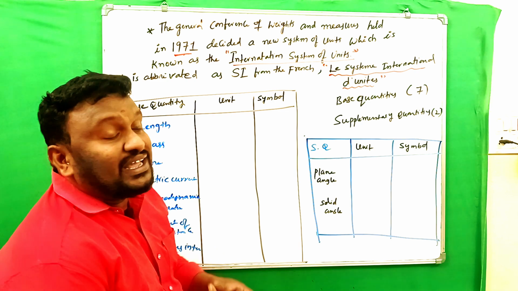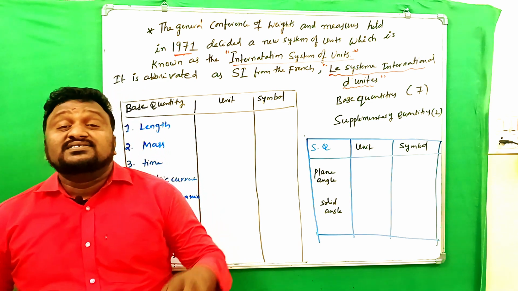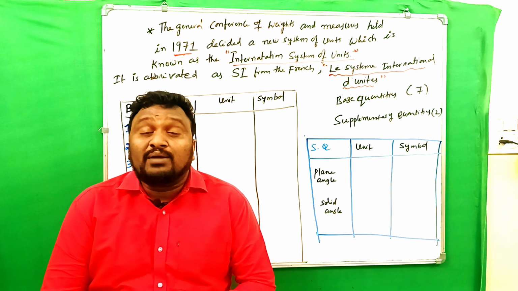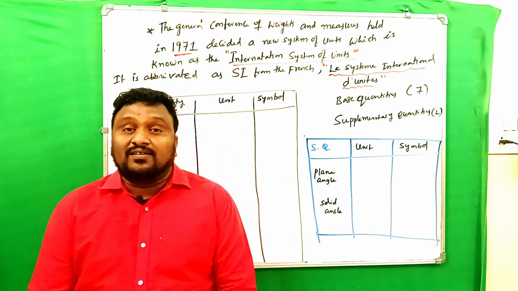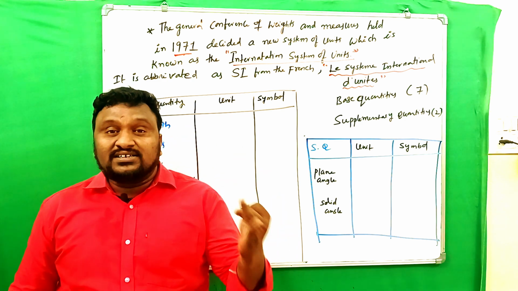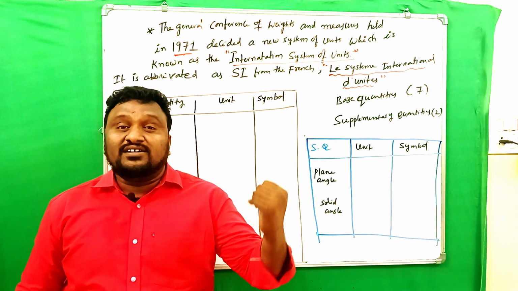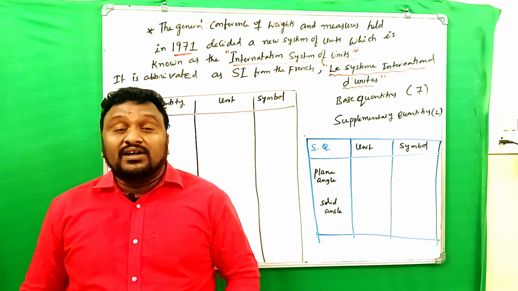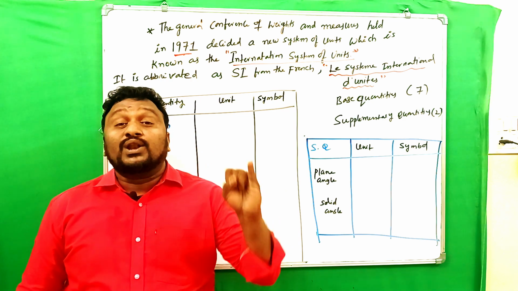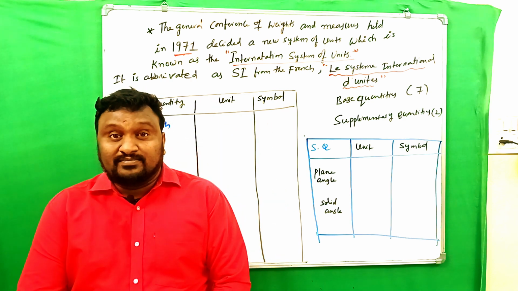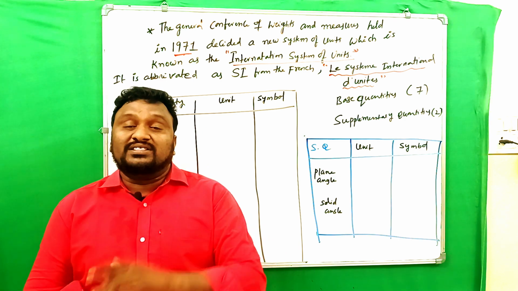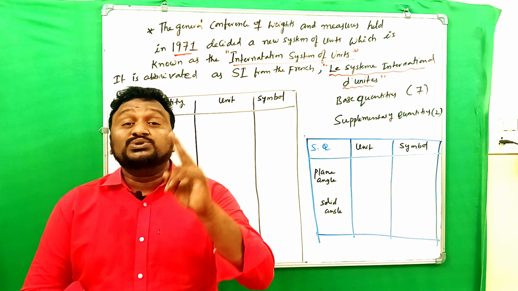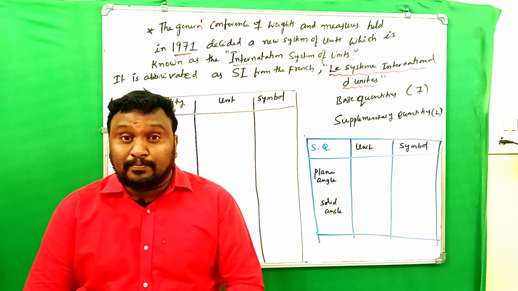So according to the SI, there are 7 fundamental quantities or 7 base quantities. They are mass, length, time, electric current, thermodynamic temperature, amount of substance, and luminous intensity. These are the 7 base quantities. Along with that, there are 2 supplementary quantities.